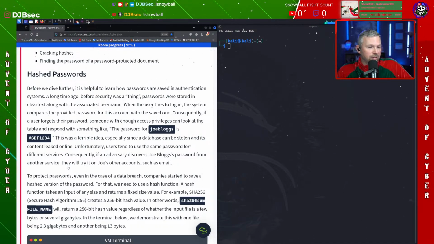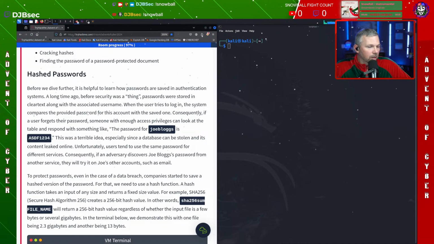Consequently, if an adversary discovers Joe Blogs's password from another service, they could try Joe's password on another one. So let's say I cracked Joe Blogs's Yahoo account, I could go try that password or a variation of his password over on Gmail, and more than likely I'll probably get in.